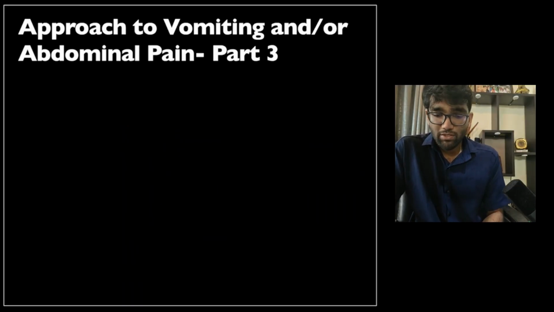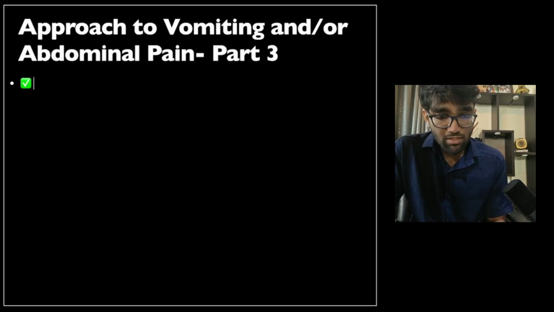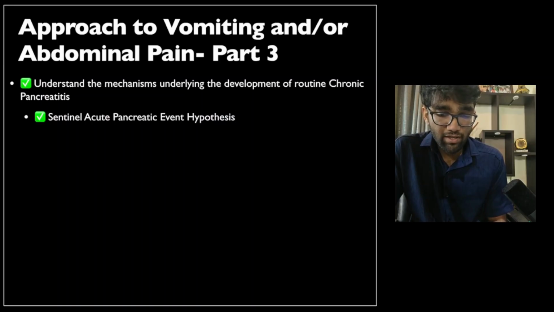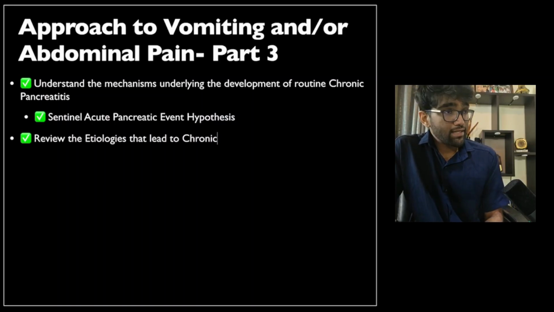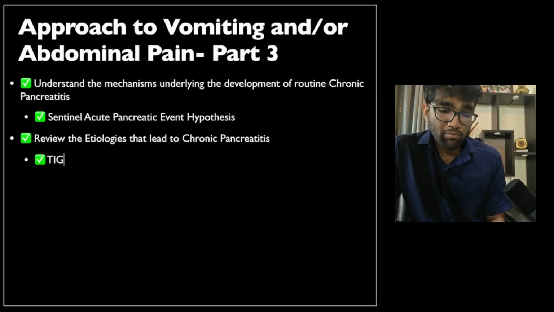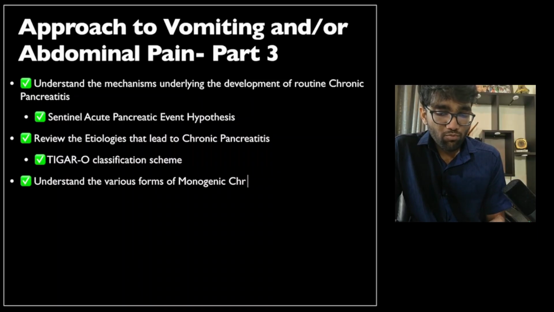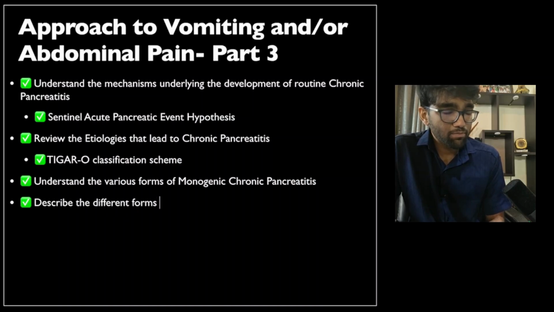So, this brings me to the end of this screencast. We've understood the mechanisms underlying the development of routine chronic pancreatitis. We've understood the sentinel acute pancreatic event hypothesis. We've reviewed the etiologies that lead to chronic pancreatitis and used the mnemonic to remember them, that is TIGAR-O. We've talked about the various forms of monogenic chronic pancreatitis and their natural history and the genetic abnormalities that result in them.